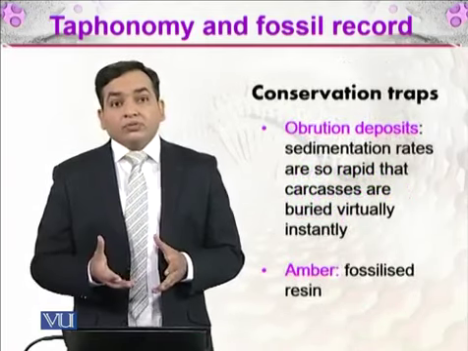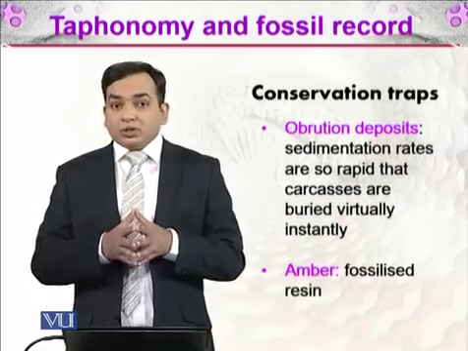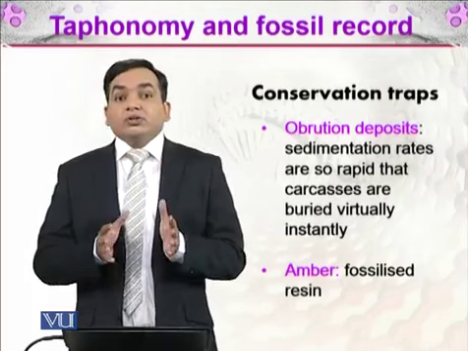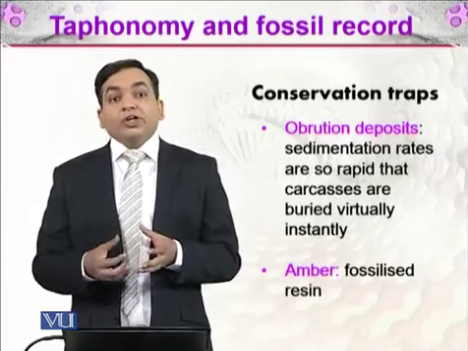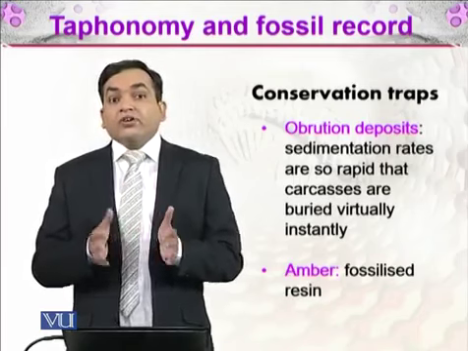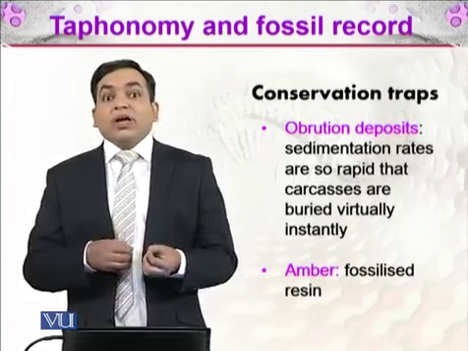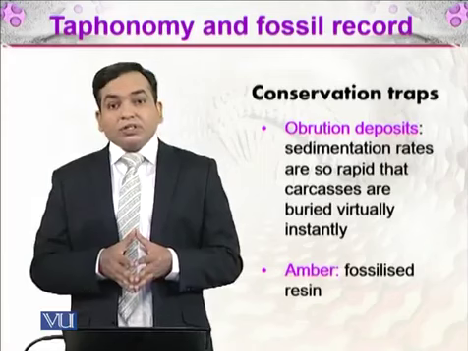And then there are the conservation traps. The conservation traps are those types of fossils which have a higher ability to make fossils. They can trap the organism in them, and the fossils are formed in excellent forms. For example, obrution deposits.